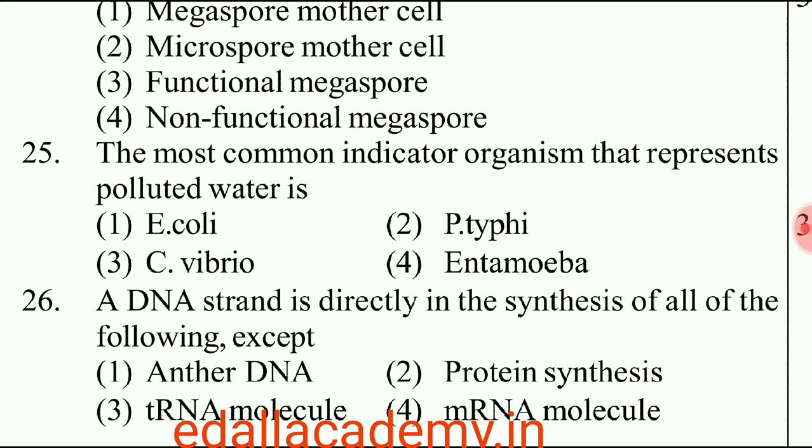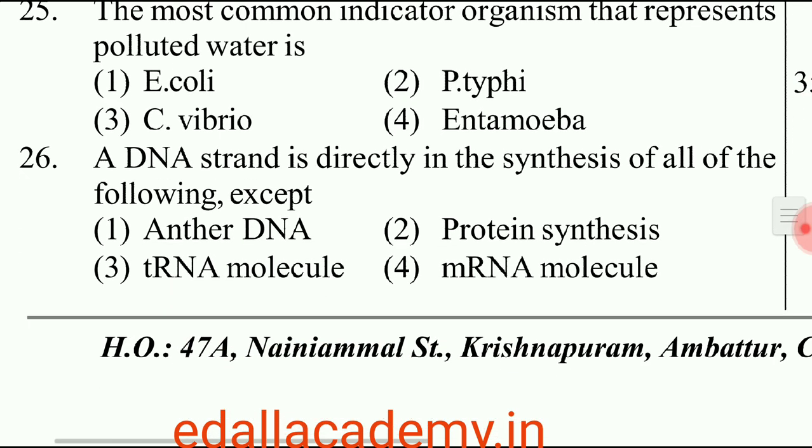Mostly, E. coli bacteria is the common indicator organism that represents polluted water. So the answer is option 1. Question number 26. A DNA strand is directly involved in the synthesis of all of the following except. Actually, DNA strand is involved in all except protein synthesis. Option 2 is the answer for this question.